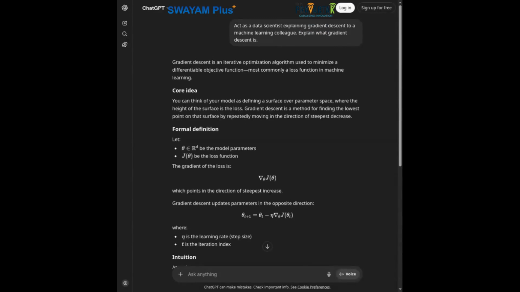It makes an assumption that because a data scientist is mentioned in the prompt, there is a certain amount of mathematical fluency, mathematical notation familiarity there, and it discusses variants and practical tuning as well. So this is calibrated for someone who already knows the fundamentals.